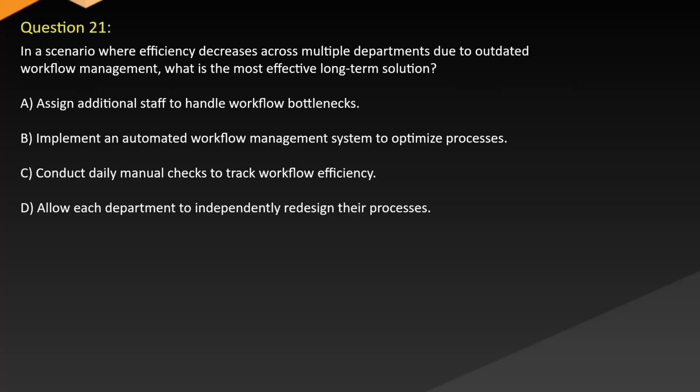Question 21. In a scenario where efficiency decreases across multiple departments due to outdated workflow management, what is the most effective long-term solution? A. Assign additional staff to handle workflow bottlenecks. B. Implement an automated workflow management system to optimize processes. C. Conduct daily manual checks to track workflow efficiency. D. Allow each department to independently redesign their processes.